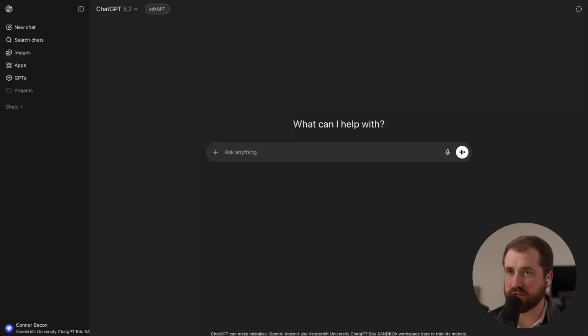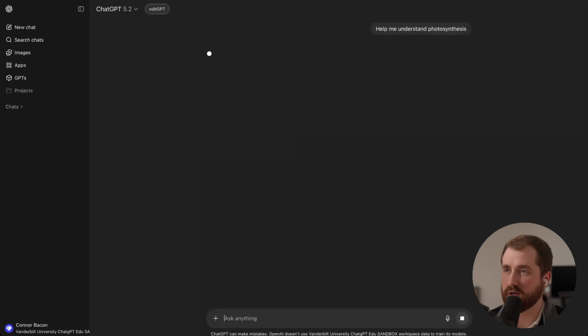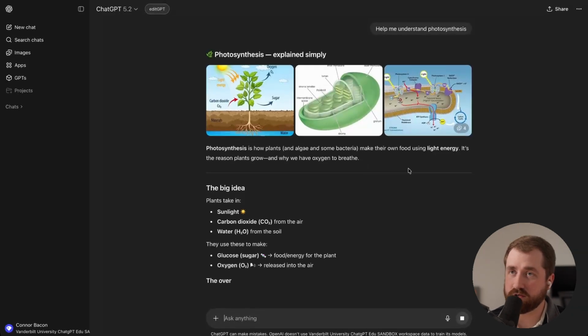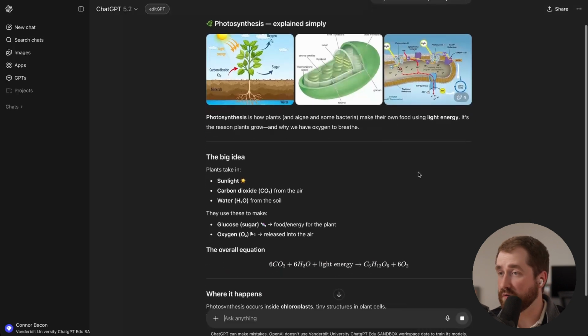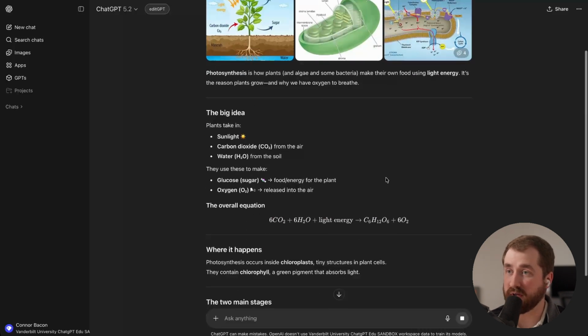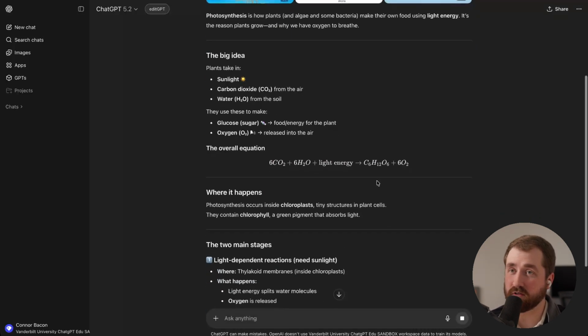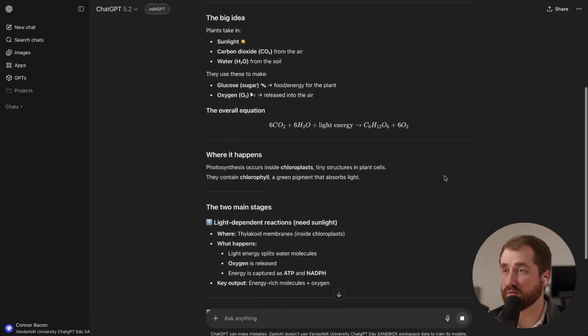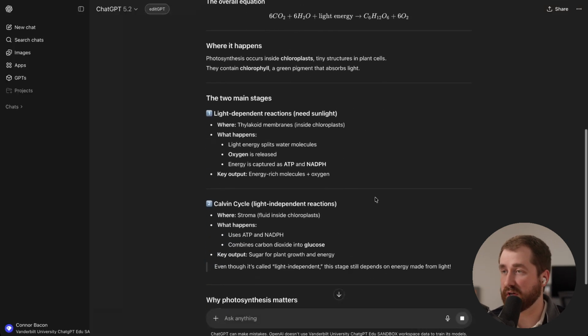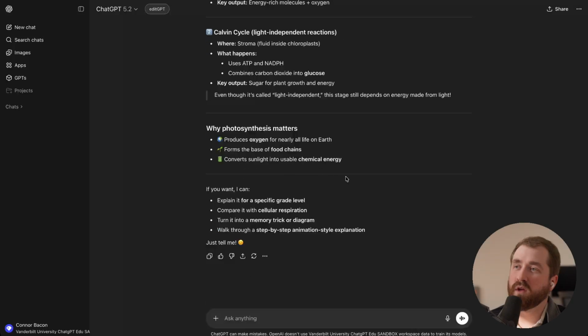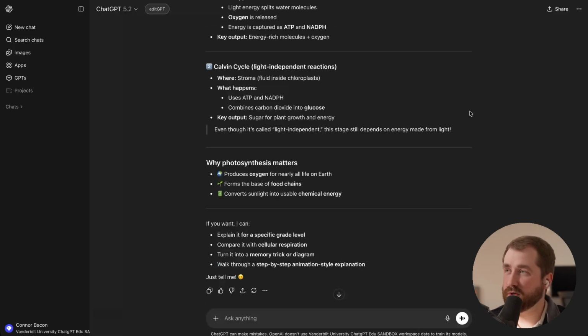Let's start off by just showing an example. Let's say that we're studying for a test that includes this concept of photosynthesis. So we're going to enter in here, help me understand photosynthesis. Here we have a textbook definition. It's not wrong. It's very broad. It might not be helpful. It might not give us exactly what we're looking for, in which case we would need to really narrow down this information. We'd have to ask more qualifying questions. While this output is typically fine, it's a good starting point, I think we can do better.